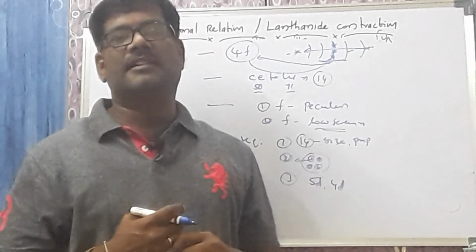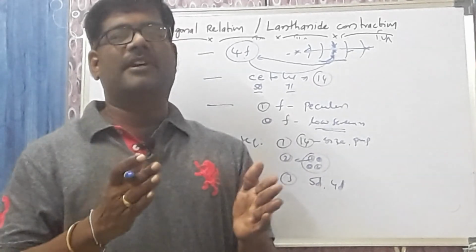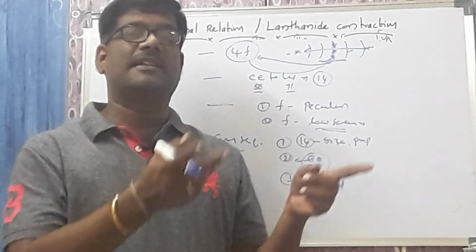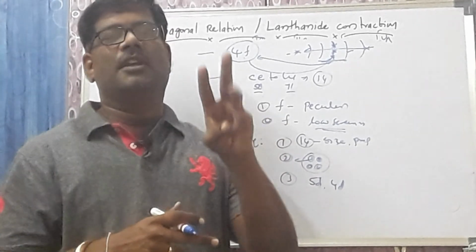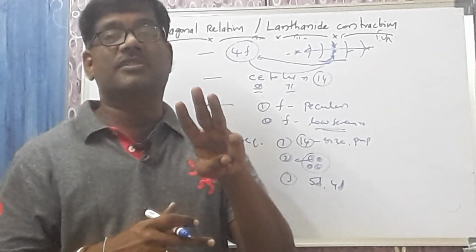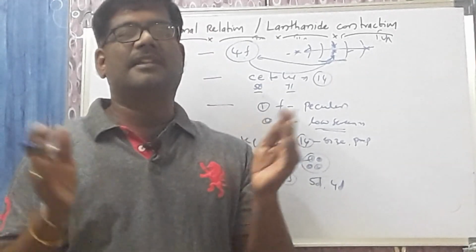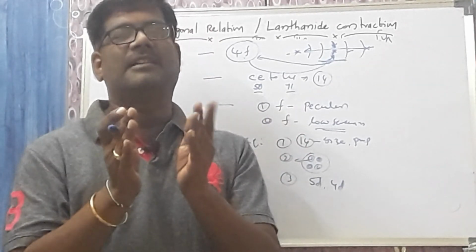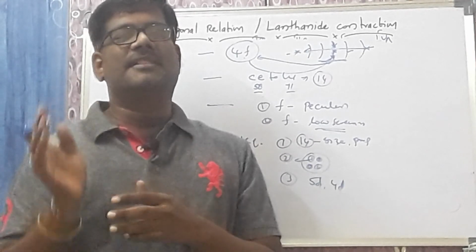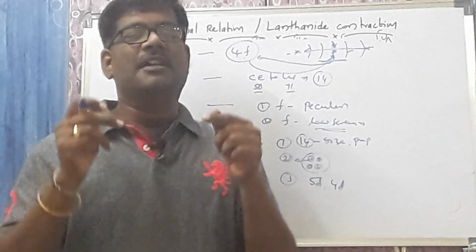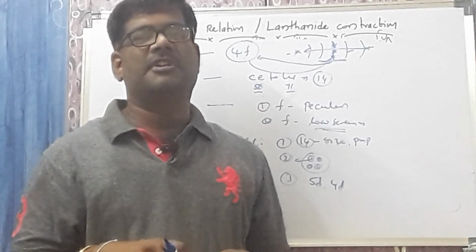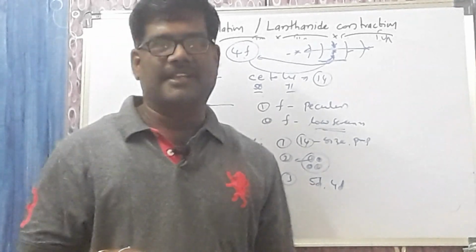Why does the lanthanide contraction take place? Because the differentiating electron enters the 4f orbitals of the anti-penultimate shell, and the f orbital has a peculiar shape. Due to the peculiar shape, it offers a low screening effect. Low screening effect means nucleus attraction is high. Ultimately, the size decreases from cerium to lutetium. In lanthanide elements, from cerium to lutetium, the size decreases, and this phenomenon is called the lanthanide contraction. Thank you.